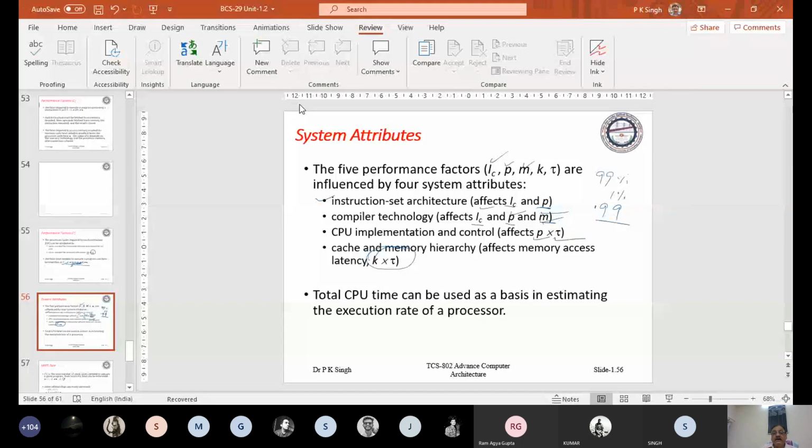Suppose the CPU generates 100 references, the access time of the cache memory is 1 nanosecond and main memory is 100 nanoseconds. Then 99 nanoseconds are needed for the 99 instructions and 100 nanoseconds for one instruction, a total of 199 nanoseconds for 100 instructions. But if the hit ratio is 0.9, then 90 nanoseconds are needed for 90 instructions in the cache, and for 10 instructions you need 10 into 100, so 1090 nanoseconds. So you may see the effect of this K.